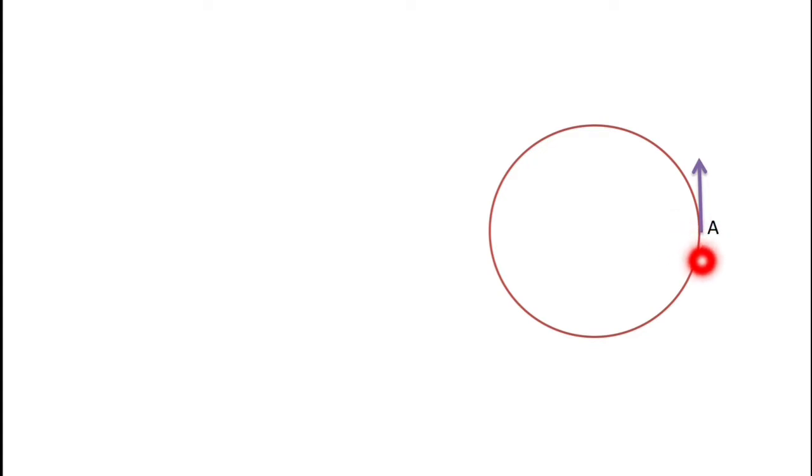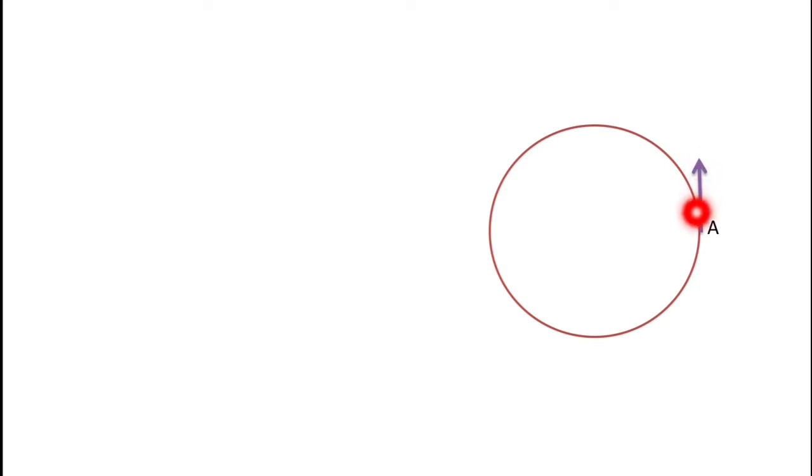Now, let us suppose this is the circular path along which the object is moving with a constant speed. Now, if we choose a point A, then can you tell me what will be the direction of motion of the object at this point A? The direction of motion at this point A will be in a straight line along the tangent at the point A, as you can see here. The direction of motion of the object at this point A is along the tangent.